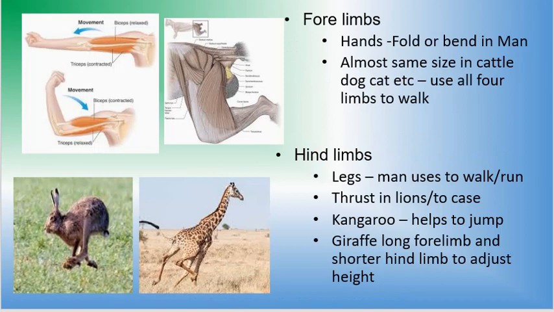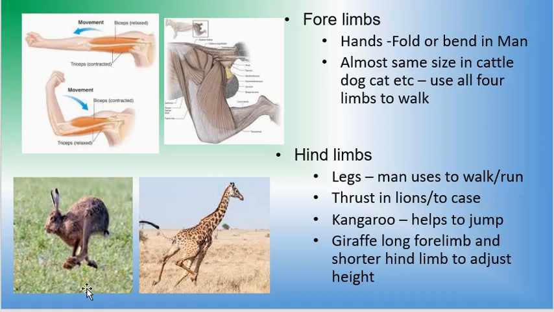Now we all have limbs. Plants don't have, animals have. As human beings we call our forelimbs hands or arms, and our hind limbs legs. In an arm, the specialty in a human being is that you can move the arm because of the biceps muscles, the bones and the nerves, the way it is made for us. We can bend at our elbow, we can bend at our knee, we can stretch our arm or bend our arm. And likewise in the leg, this is the thigh and this is the leg. The muscles in the leg are also made suitable for walking, sitting, standing, running, etc. These are the adaptations available in a forelimb or a hind limb.